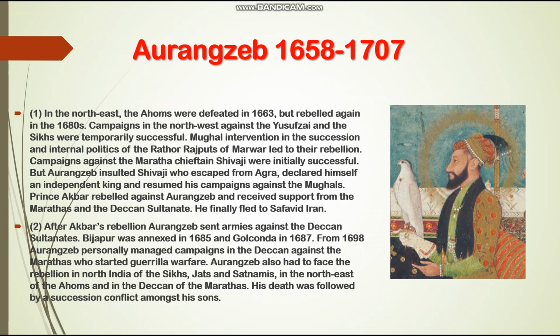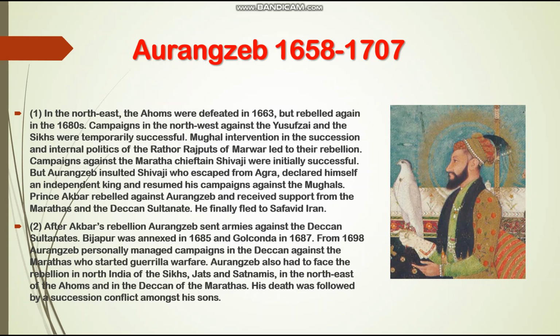Aurangzeb from 1658 to 1707. 1. In the northeast, the Ahoms were defeated in 1663, but rebelled again in the 1680s. Campaigns in the northwest against the Yusufzai and the Sikhs were temporarily successful. Mughal intervention in the succession and internal politics of the Rathore Rajputs of Marwar led to their rebellion.